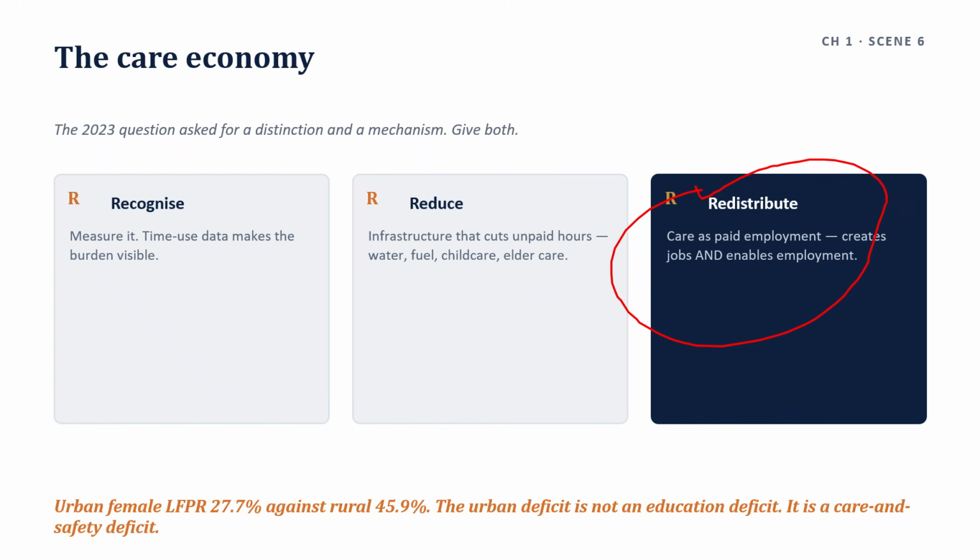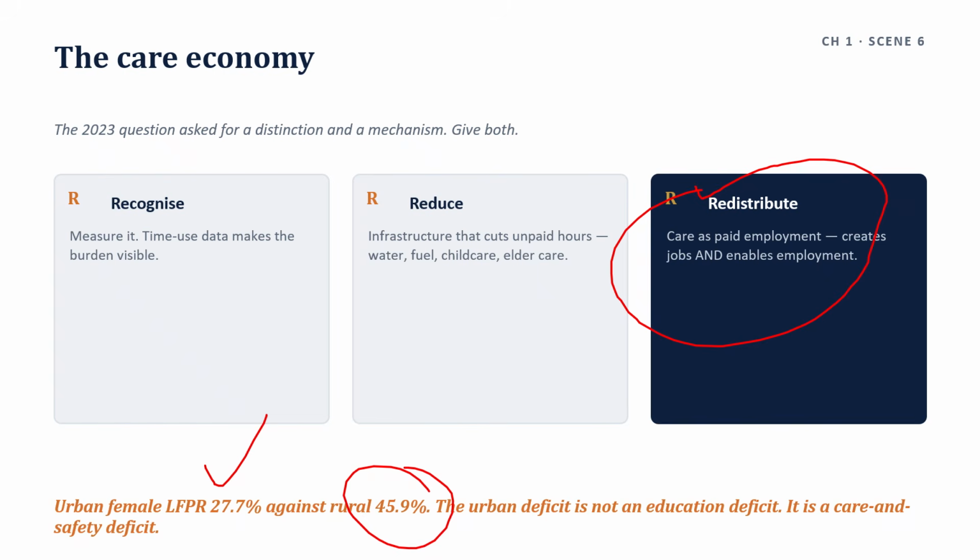So investment in the care economy both creates employment and enables employment. That sentence is the answer's hinge. And return to the number: urban female LFPR is 27.7% against rural 45.9%. The urban deficit is not an education deficit. It is a care and safety deficit. This is all about the care economy.